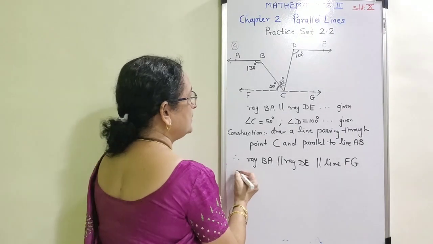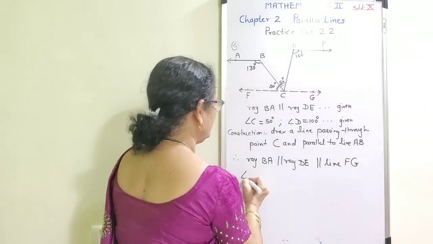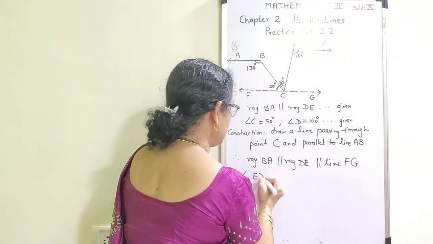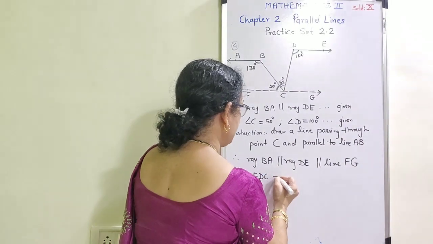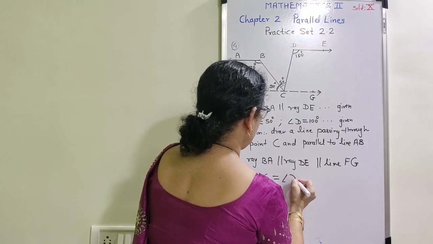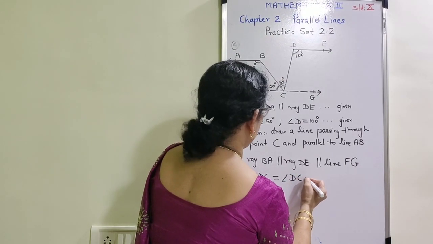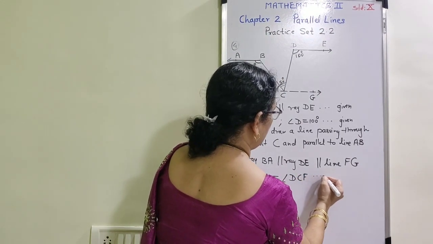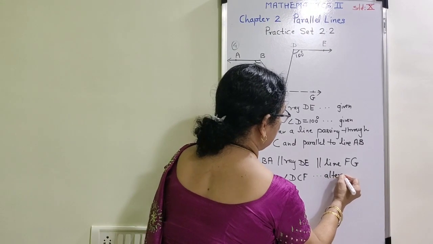Now angle EDC is equal to angle DCF, alternate angles.